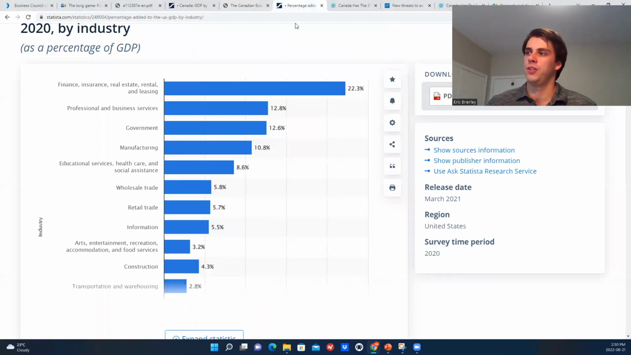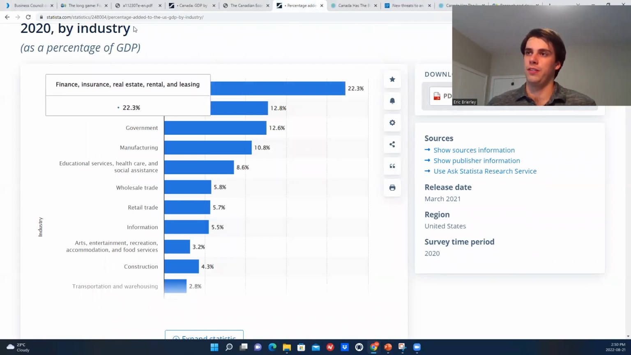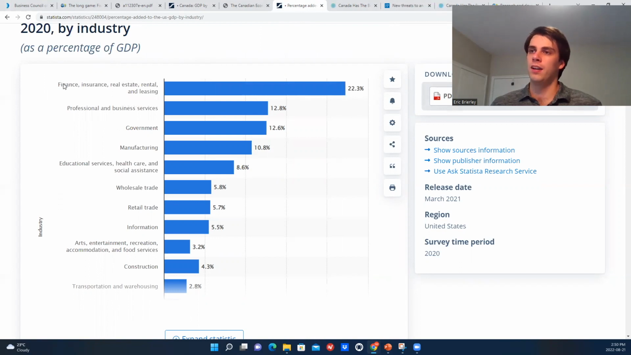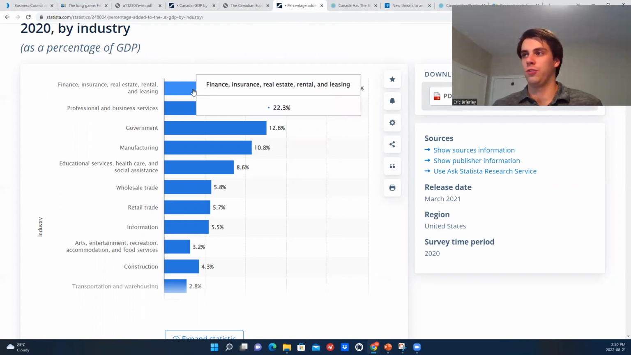So let's compare that to the US. And we can see that it's actually quite similar. Now, in this data, it is showing the two combined, finance, insurance, real estate rental, and leasing, and the total is 22.3%. So that's not really that different than what we saw in Canada, which I found interesting because the narrative is that the Canadian economy is extremely dependent on housing. But what it appears from this data, at least, is that we're not that much different from the US.